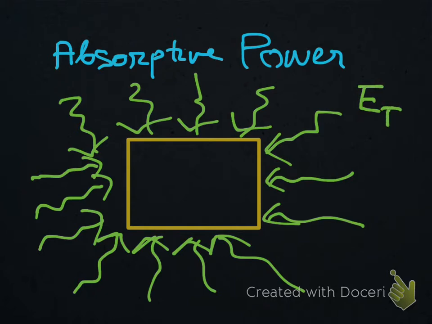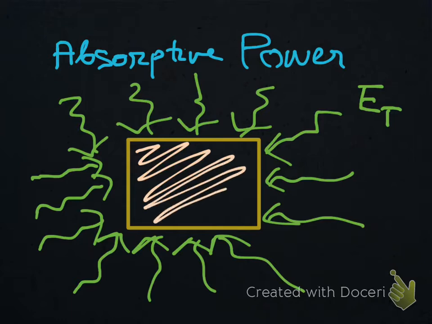And the box will absorb only a certain amount of the energy due to the properties of the material of the box. Let the energy absorbed by the box be EA. Different materials can absorb different amounts of energy.